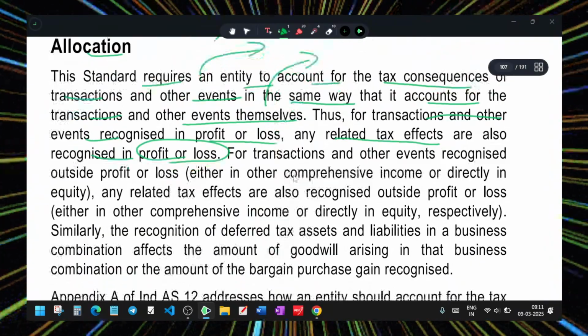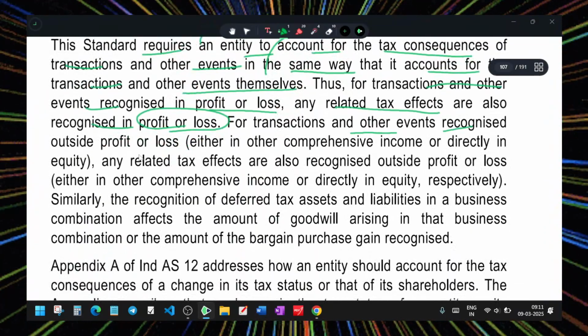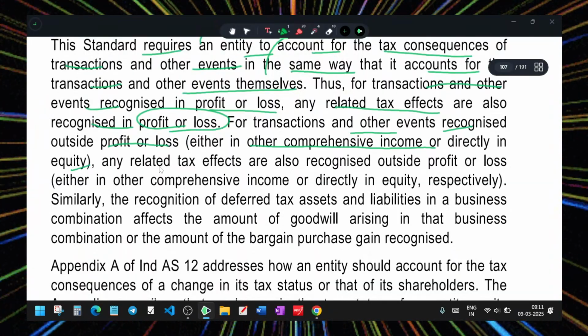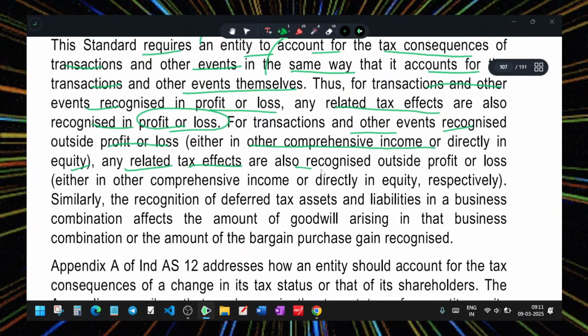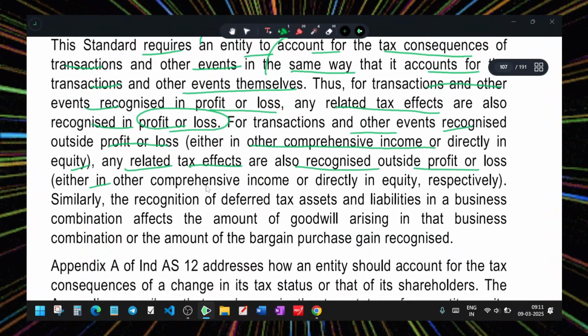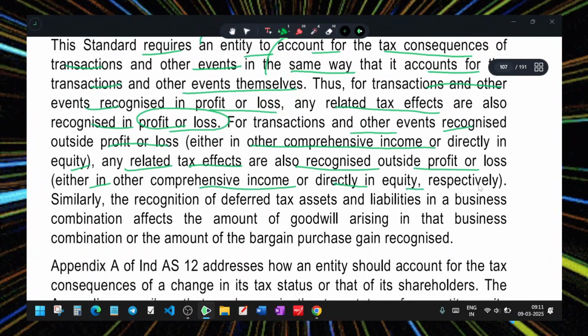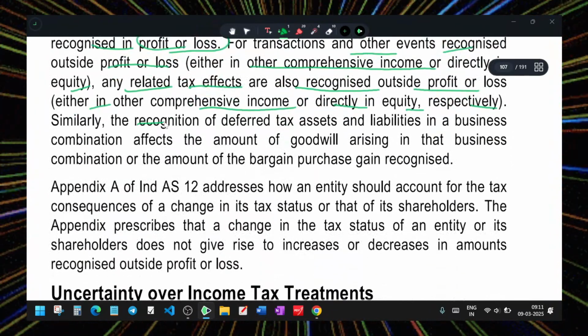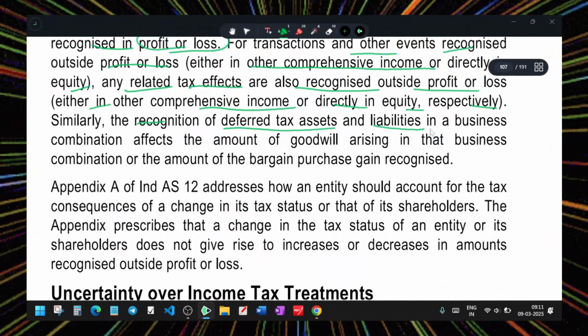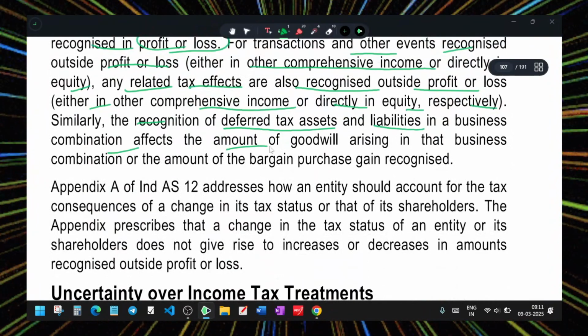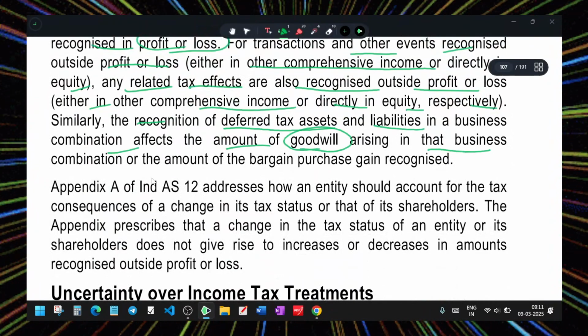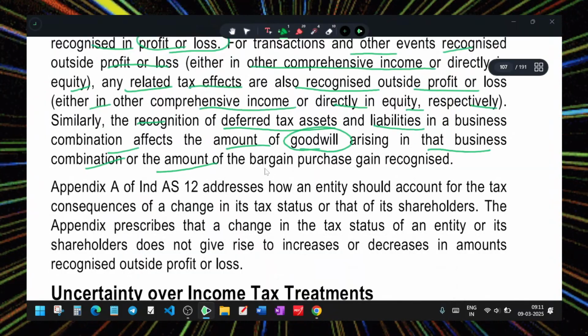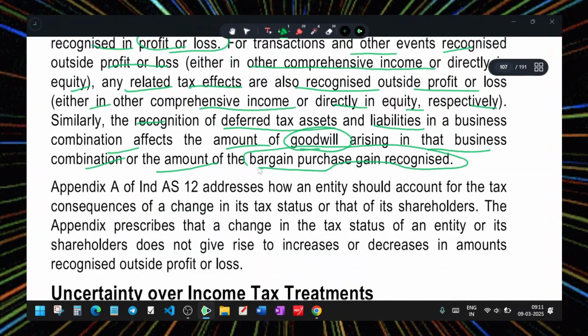For transactions and other events recognized outside the profit and loss account, in other comprehensive income or directly in equity, any related tax effect is also recognized outside the profit and loss account, either in other comprehensive income or directly in equity, respectively. Similarly, the recognized deferred tax asset or deferred tax liability in a business combination affects the amount of goodwill arising in the business combination or the amount of bargain purchase gain recognized.